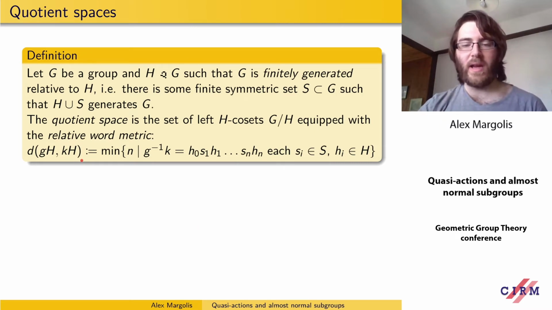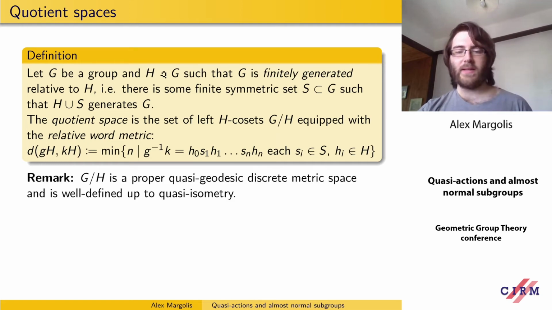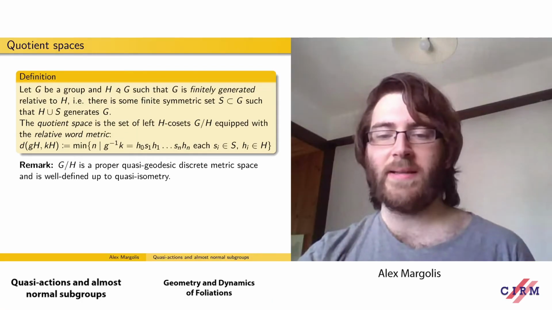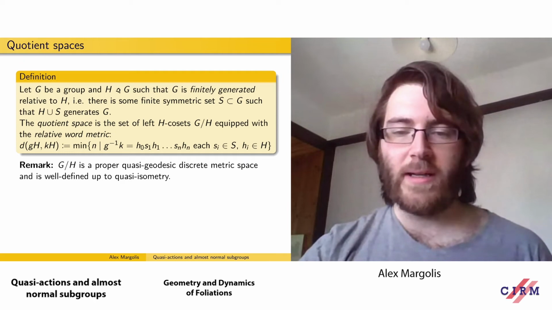The distance between two cosets gH and kH is the least n such that g inverse k can be written in this form. It's not hard to see that this quotient space is a proper quasi-geodesic space, so it's quasi-isometric to a geodesic metric space. It's discrete, and it's well defined up to quasi-isometry.